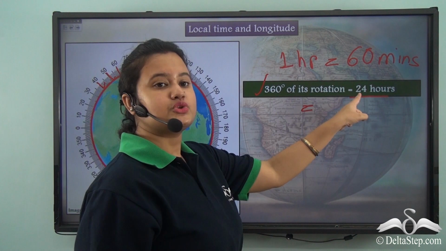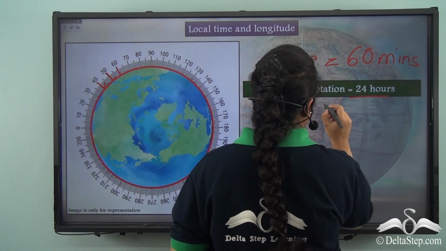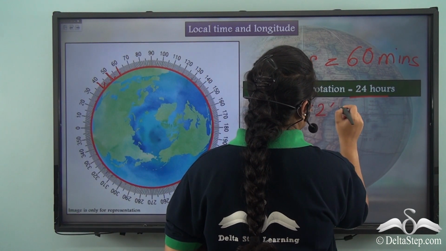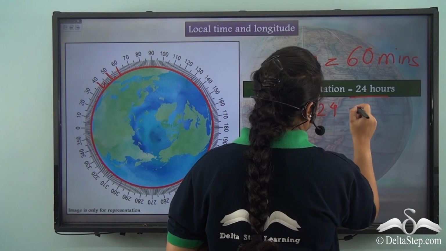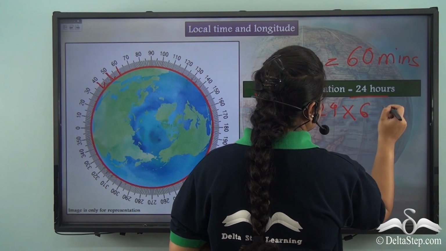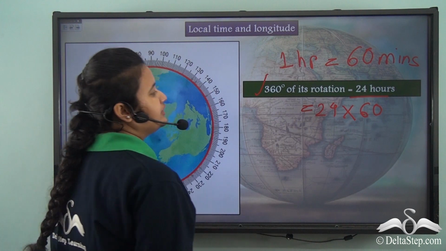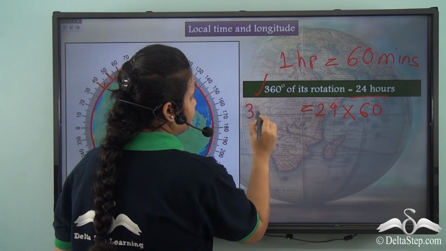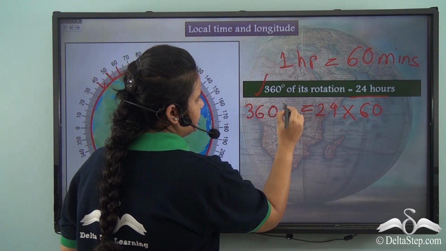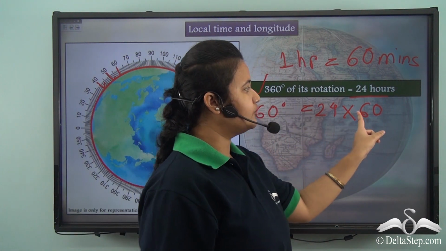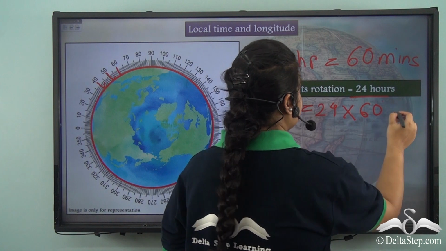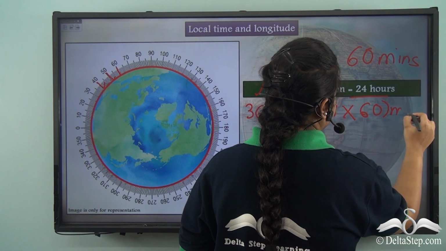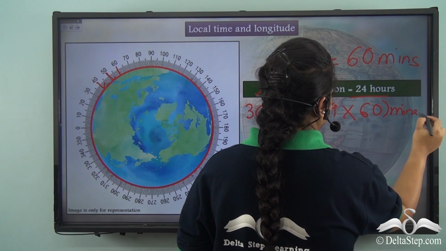So, how much will be 24 hours? Well, for that we need to multiply 24 by 60. So, we can also say that 360 degree of Earth's rotation is equal to 24 into 60 minutes.